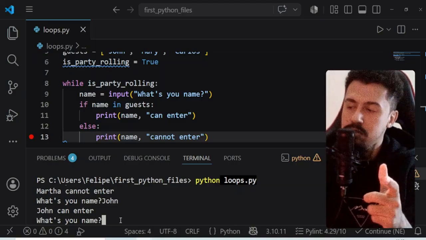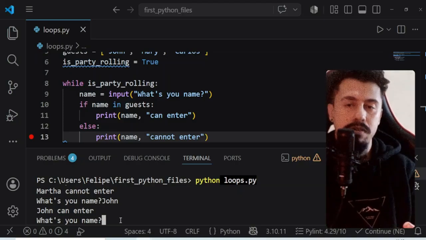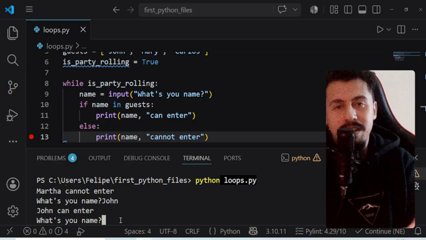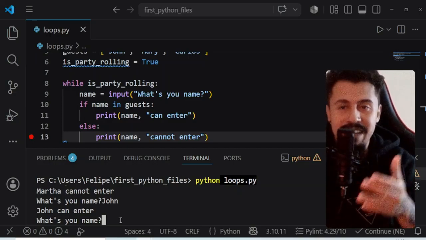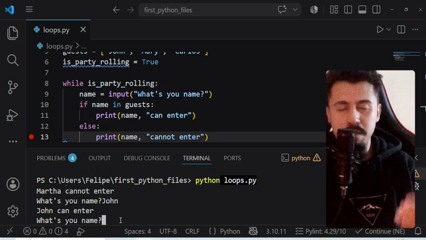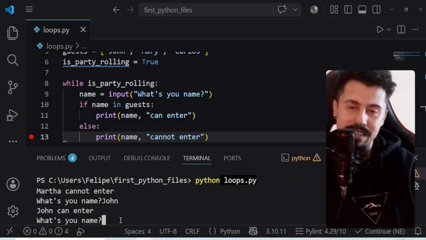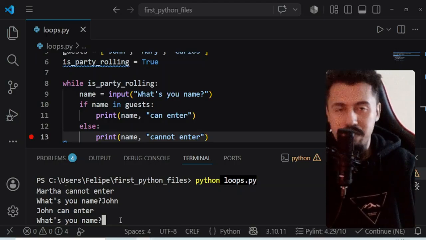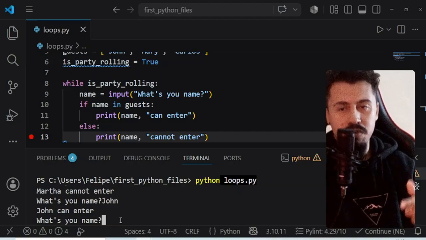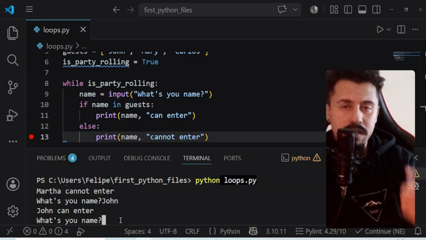I told you that usually loops must have a trigger, stop repeating, right? Because this is basically an infinite loop. We don't have any trigger that stops asking the next person's name and checking if the person can enter. Because here, while the party is rolling, we are going to keep doing this, right?